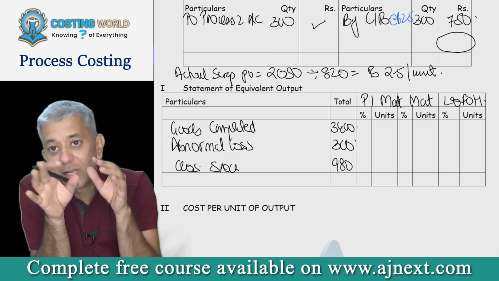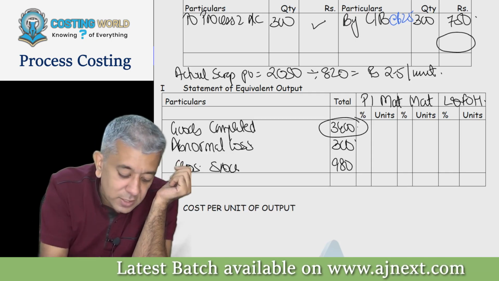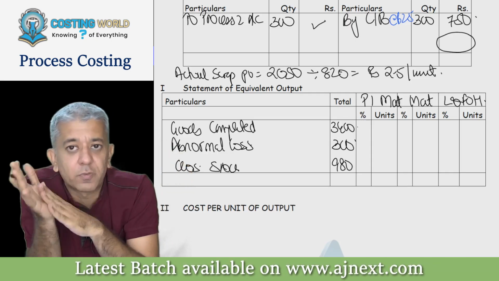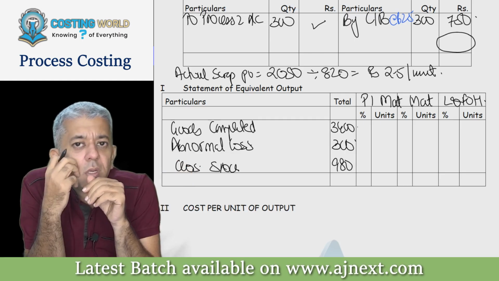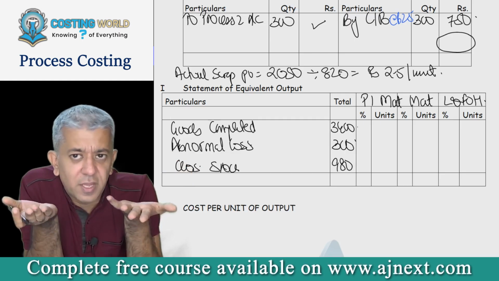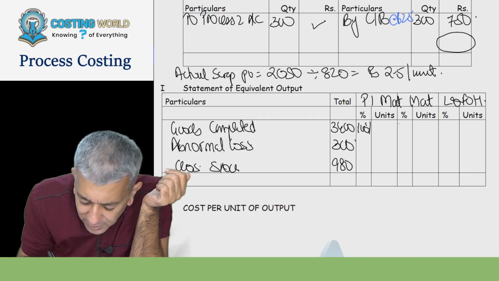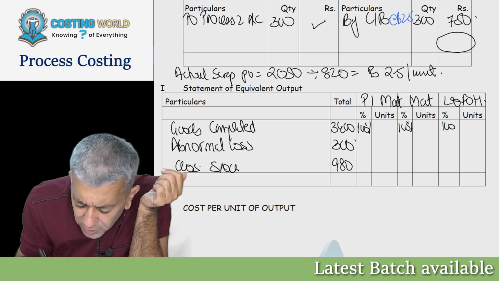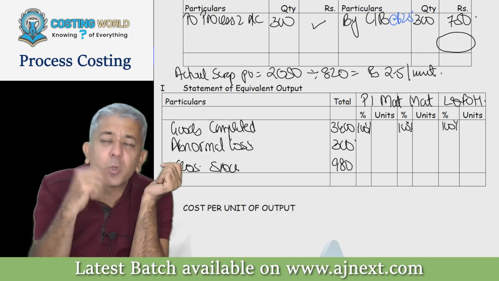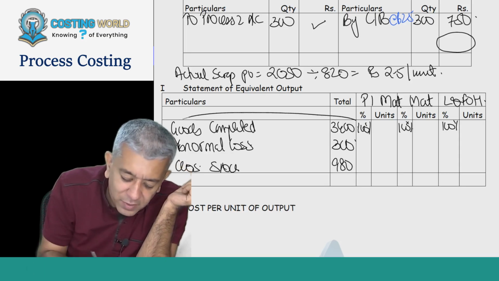Now, I'm asking you the further things. Tell me stage of completion against this. Tell me the 3 numbers, please, in each of the columns. 100%. Can we say goods completed will always be having 100% of everything, else it would not have been completed? Now, if somebody asks me, sir, when we were doing FIFO method, it was always coming to 0. Beta, this figure was never written also.